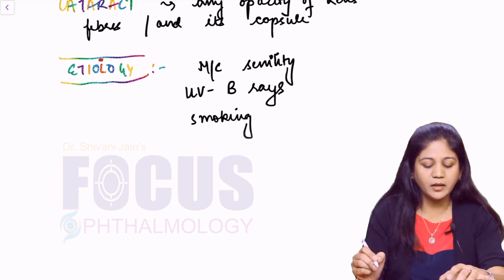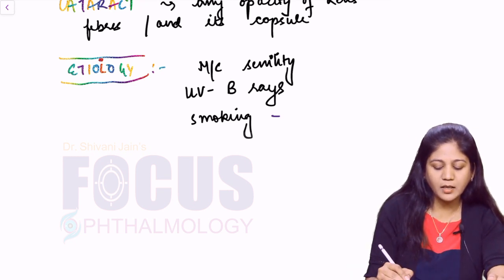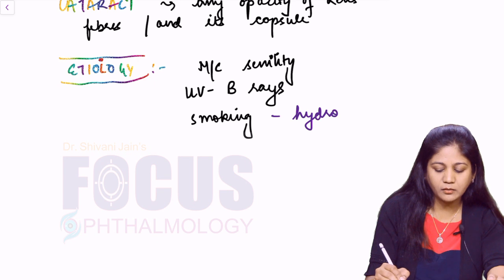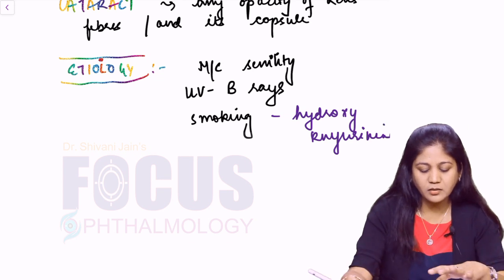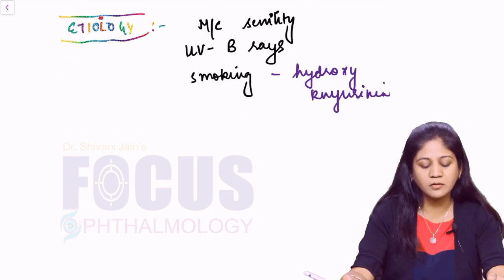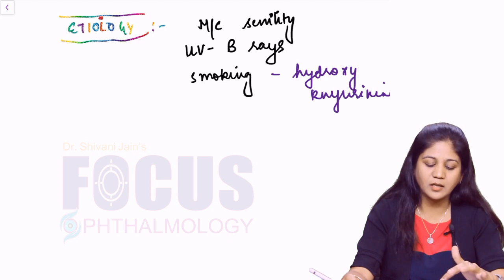Smoking is very important because it has a lot of hydroxykynurenine. So friends, this is a very harmful agent. This can promote cataract formation. So smoking is hazardous.